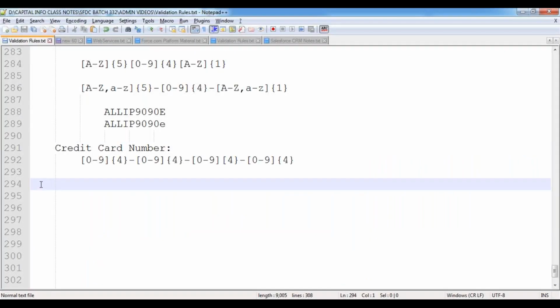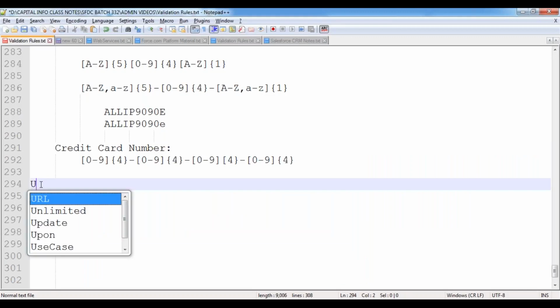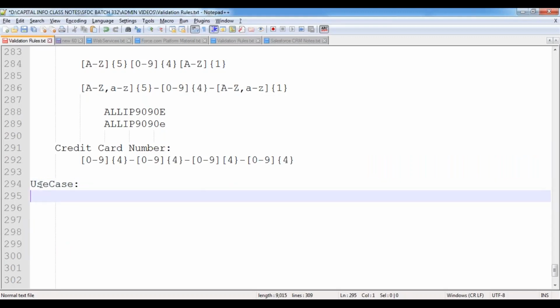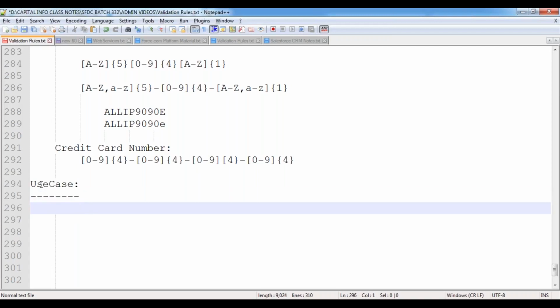Sir, what if I want to prepare a combination of characters, integers, and special characters, but I don't know the length of this string? Can I do that? What do you want to do in this case? Like a password, it can accept all kinds of characters, but it should be 8 to 15 characters or something like that.